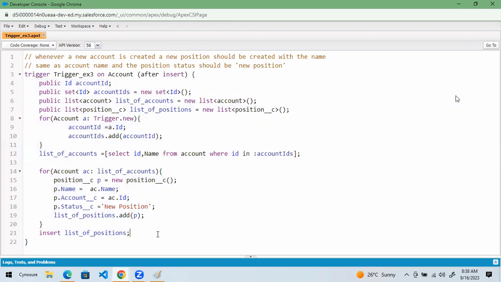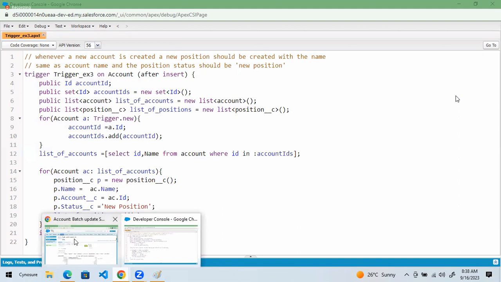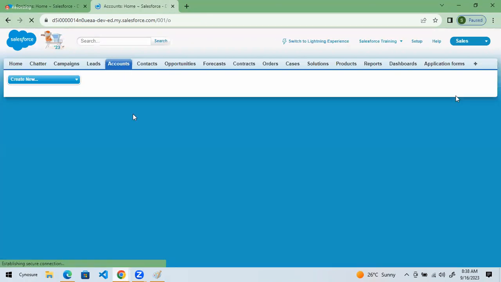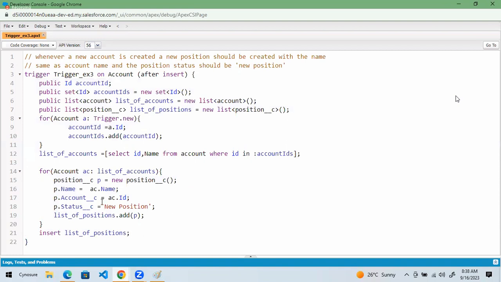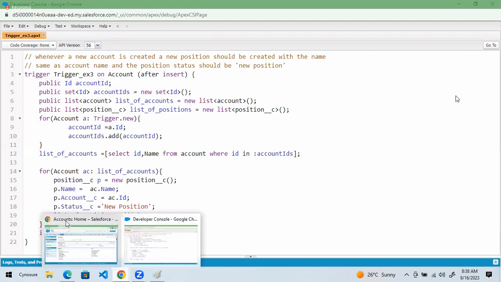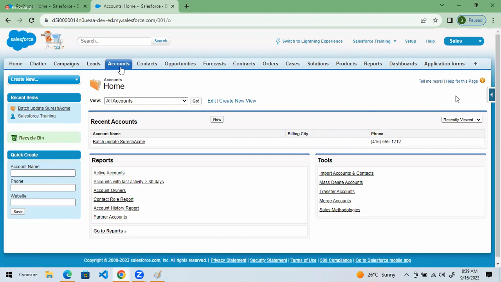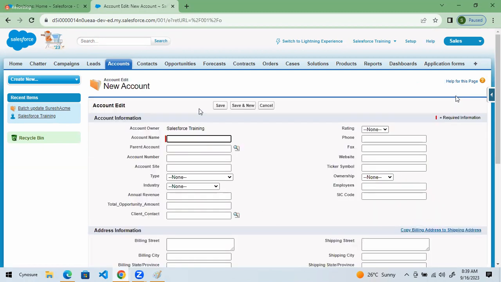Okay. So to execute this trigger, now tell me how to execute this trigger. To check if this trigger is working fine or not, what I need to do? Tell me what I need to do to verify whether this trigger is working fine or not. Go to Accounts tab, click on New, create a new account and click on Save.